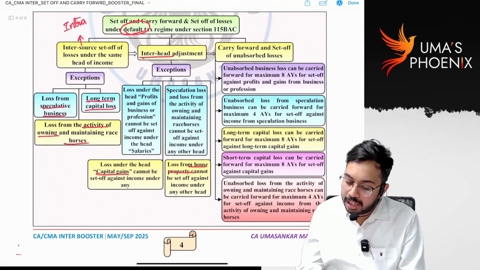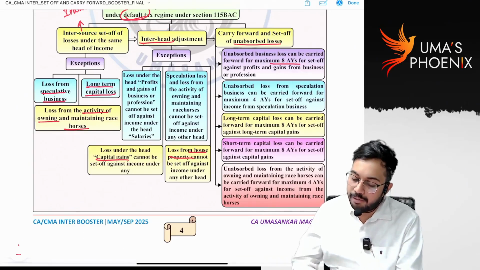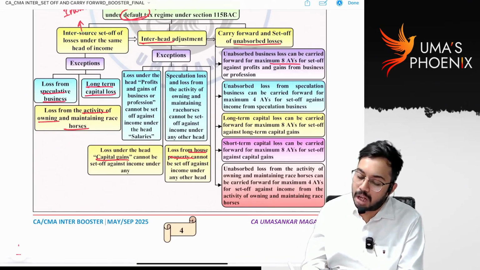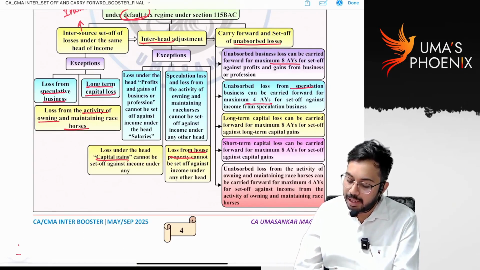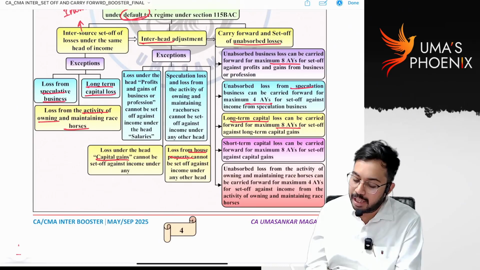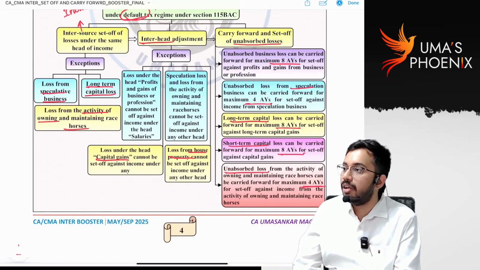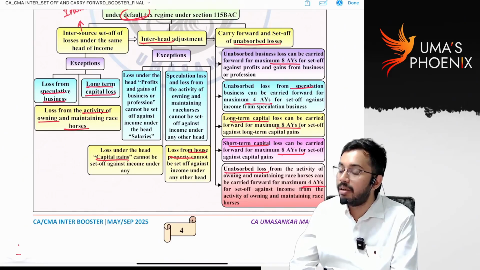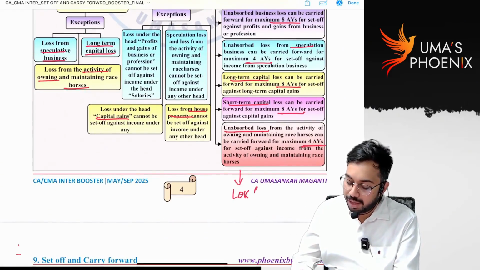Carry forward and set off of unabsorbed losses. Unabsorbed business loss will be carried forward for 8 years. Unabsorbed speculative business loss can be carried forward for 4 assessment years. Long-term capital loss 8 years, short-term capital loss 8 years. And unabsorbed loss from owning and maintaining racehorses can be carried forward for 4 assessment years. Remember, here loss from house property was not given.